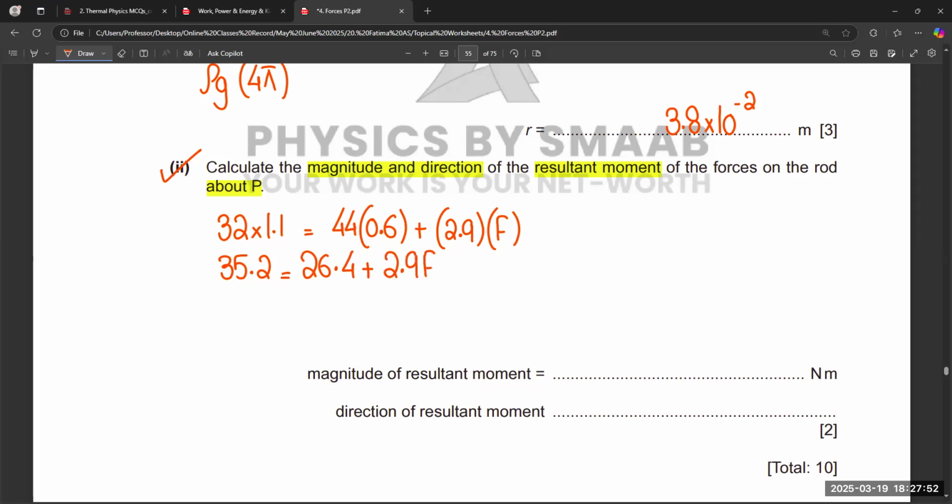So 35.2 minus 26.4 is equal to 8.8, which is equal to F.